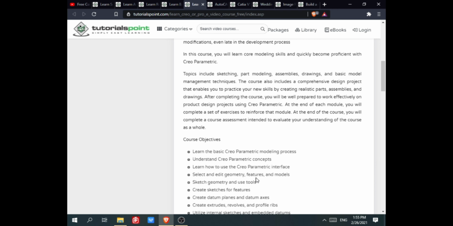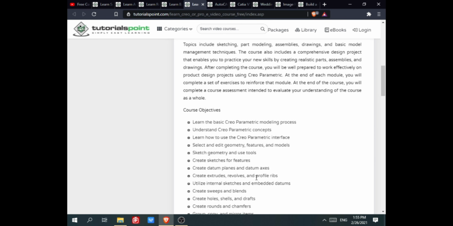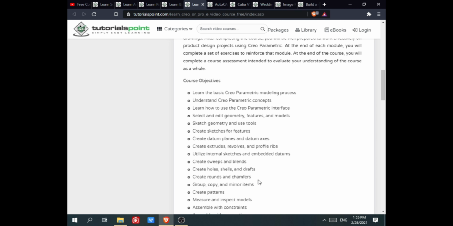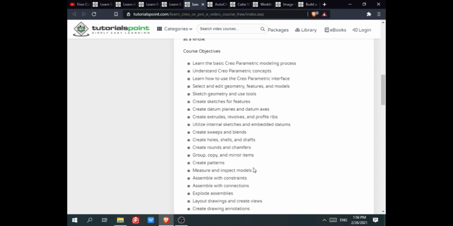the Creo Parametric interface, select and edit geometry, features and models, sketch geometry and use tools, create sketches for features, create datum planes and datum axes, create extrudes, revolves and profile sweeps, utilize internal sketches and embedded datums, creating shapes and blends, creating hole sets and drafts, create rounds and chamfers, group copy and mirror item, creating patterns, measure and inspect models, assembling with constraints, assemble with connections,